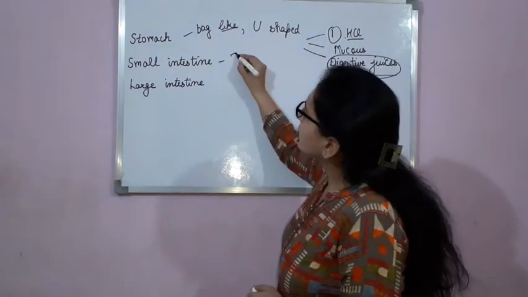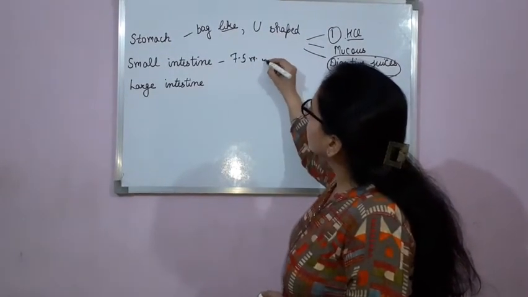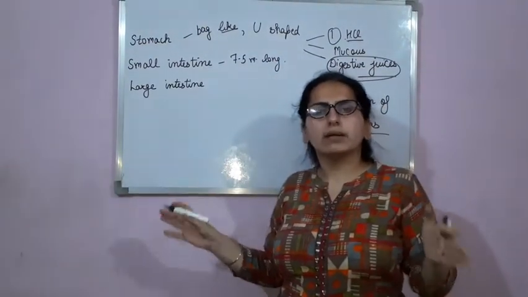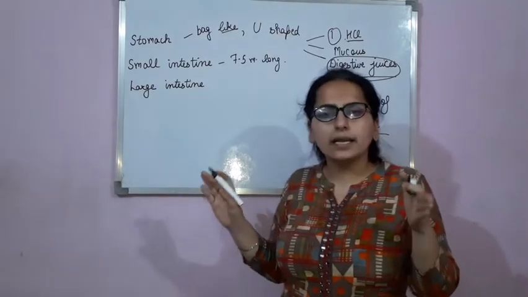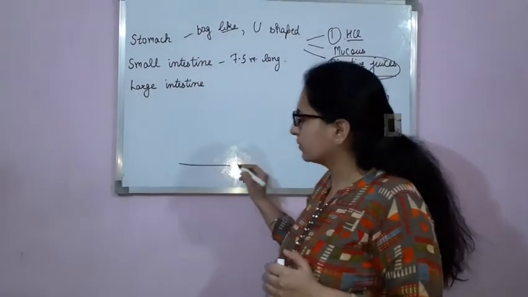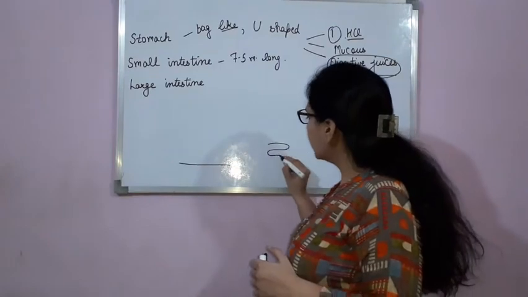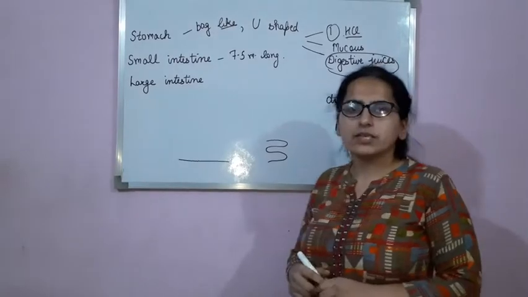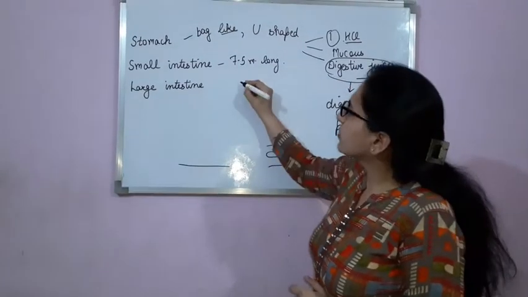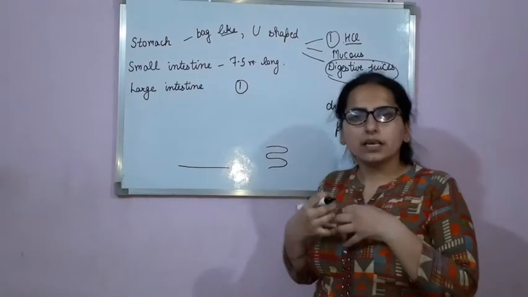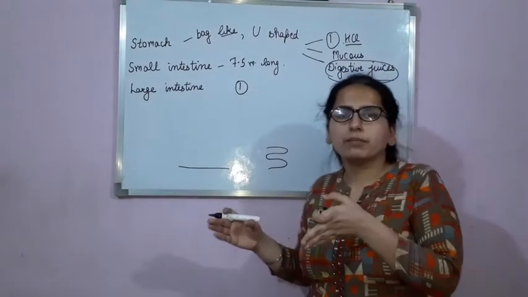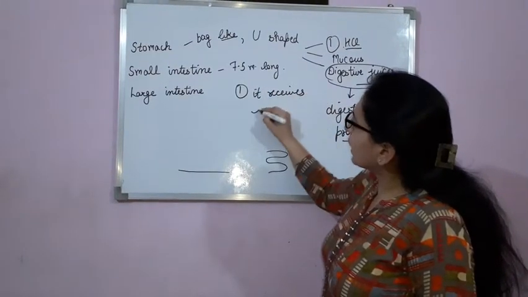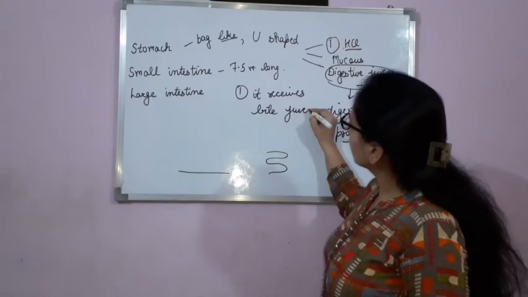Small intestine is 7.5 meter long and it is highly coiled. It is not straight. Instead, it is highly coiled. Clear? Now, functions of small intestine. First function, it receives bile juice from the liver.